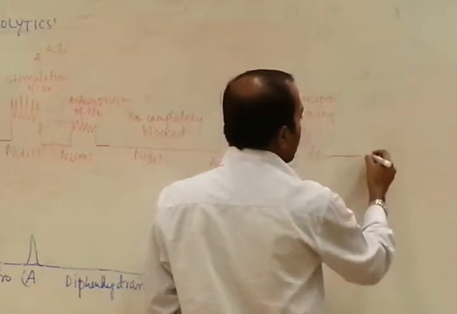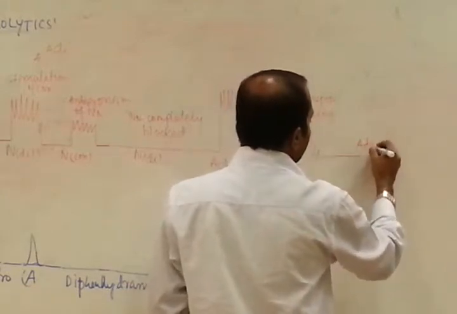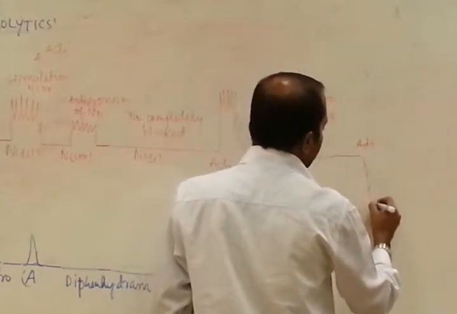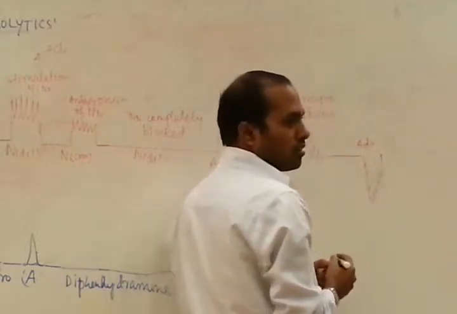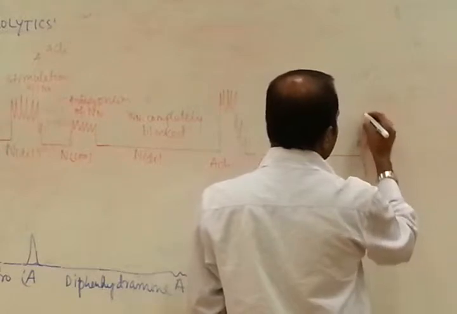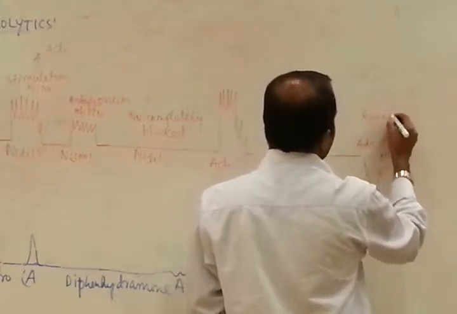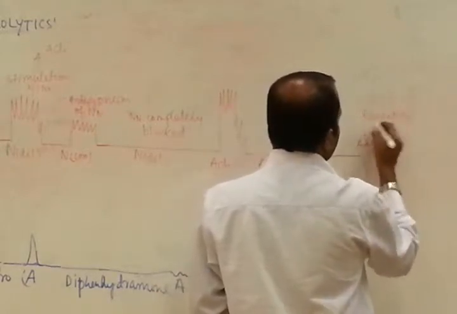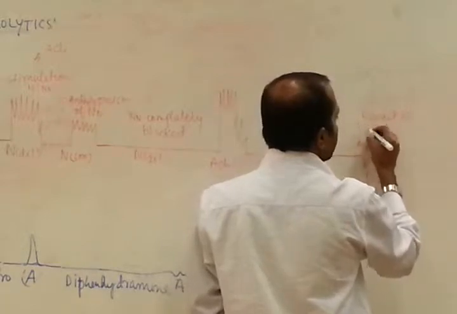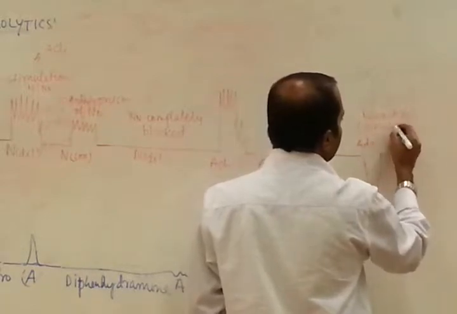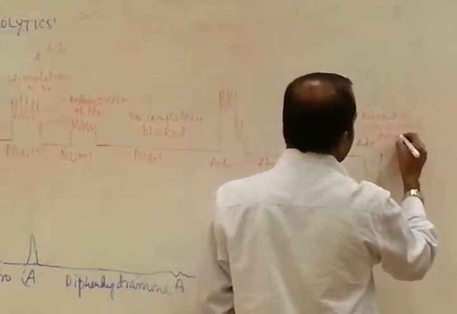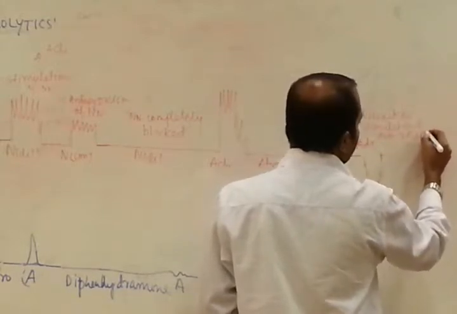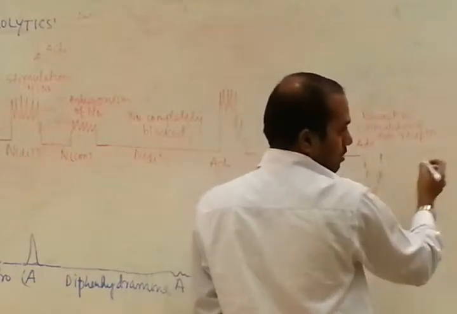Now give adrenaline. Contraction. Relaxation. That is called relaxation. Relaxation is done by stimulation of adrenergic receptor, okay? Adrenergic receptor. Already I told you before.